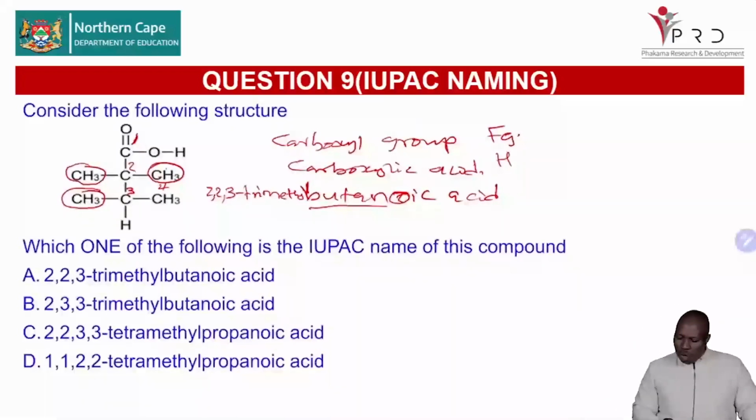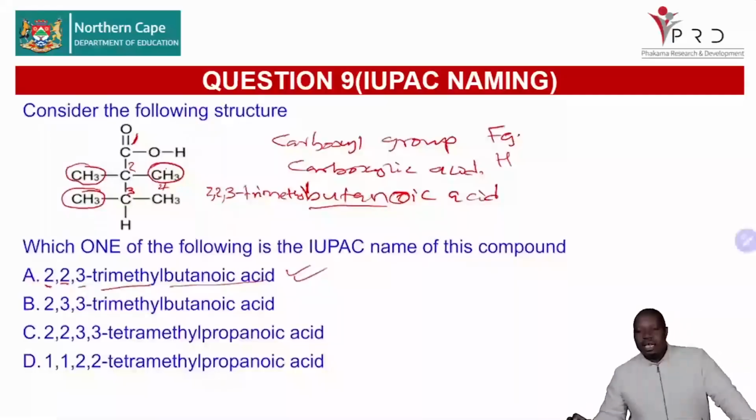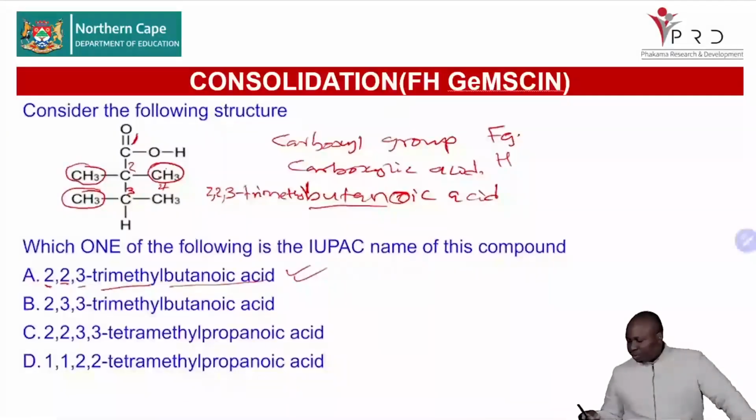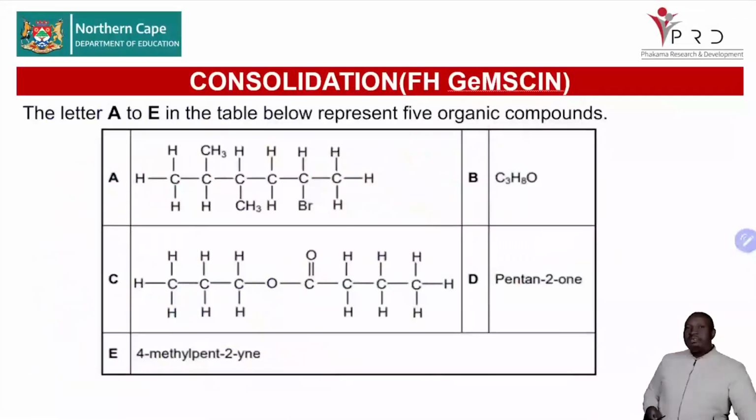And then you just go and check the 2, 2. Don't make a mistake. It's 2, 2, 3. Then you are able to write it there. Don't be confused. And then you are able to choose your correct answer with no problem. Now let's move. I think those activities help you.